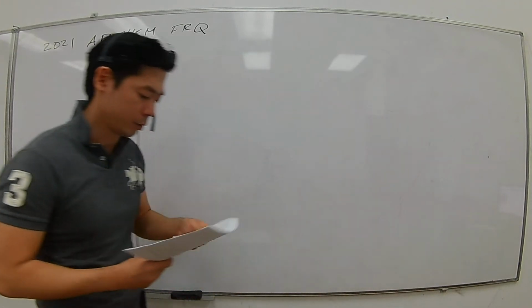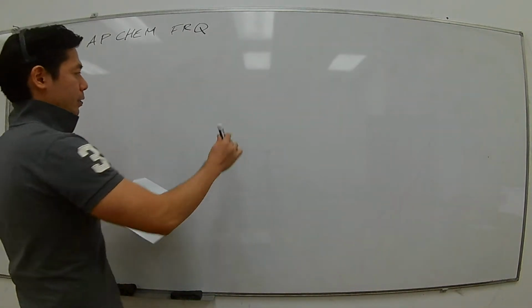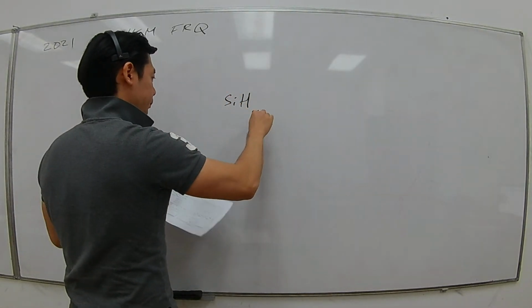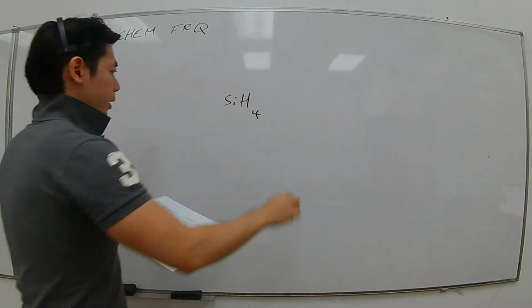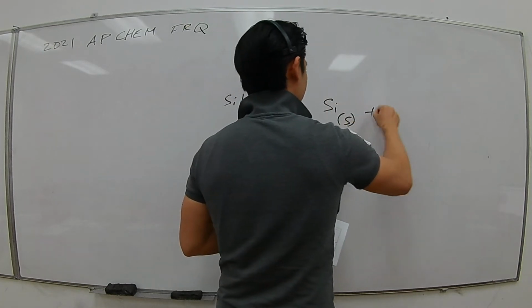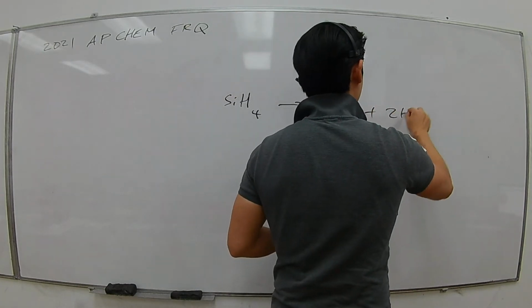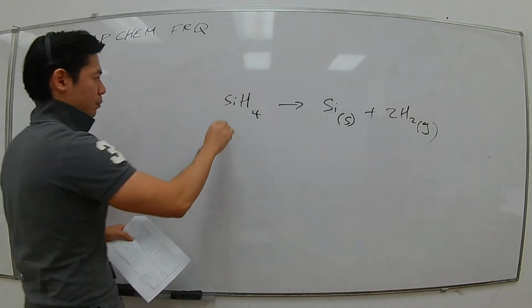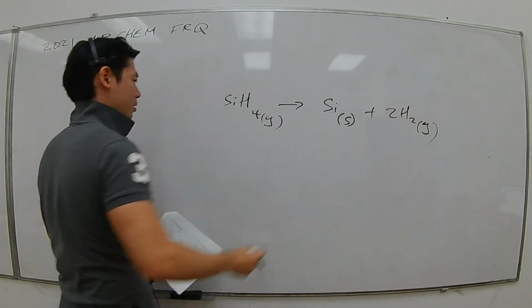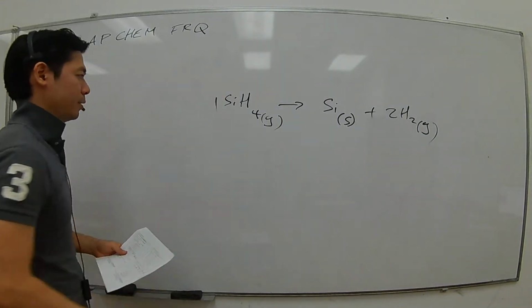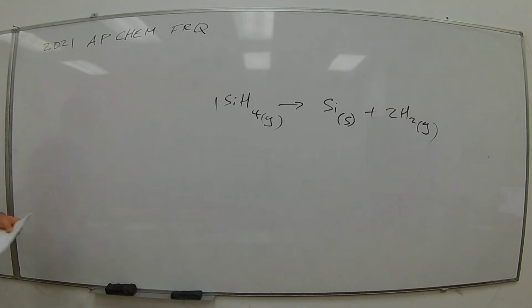As the question wants, SiH4 turns into silicon solid plus 2H2 gas. You have to write the balanced equation. I will put gas here because we discussed that this was most likely found in gaseous form. And this is the balanced equation for part C.